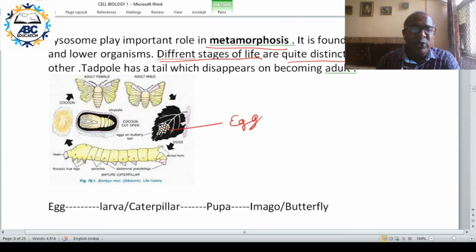Then from eggs you have the caterpillar, the caterpillar or larva. First you have eggs, then you have larva, and the larva is a voracious eater. It keeps on eating. Then the larva changes into